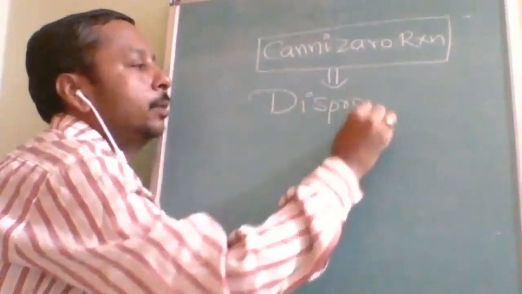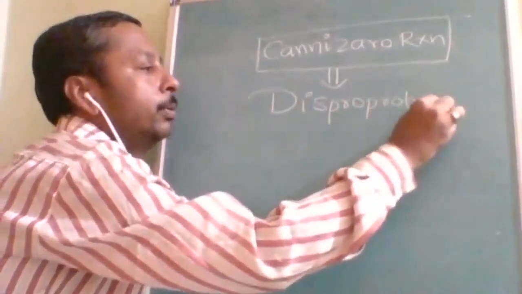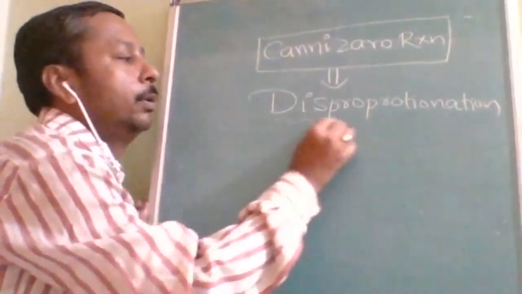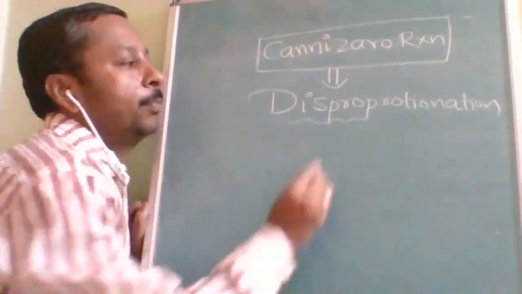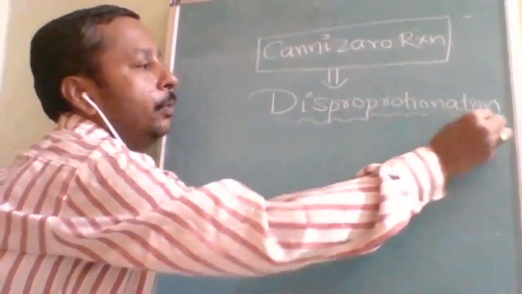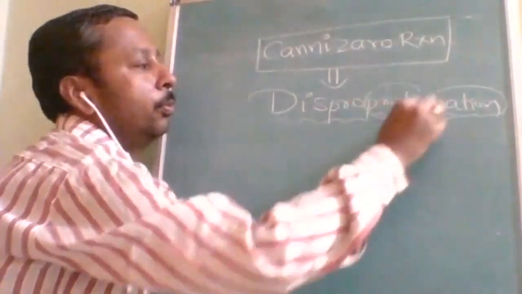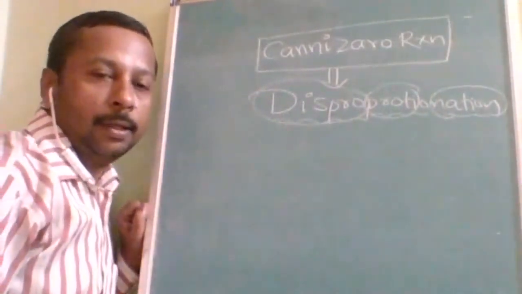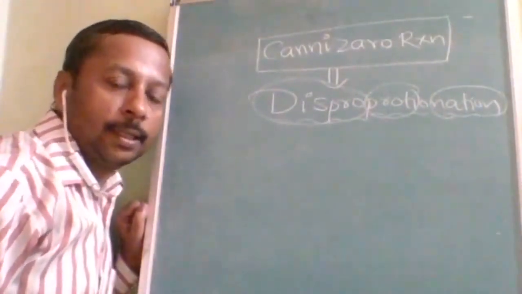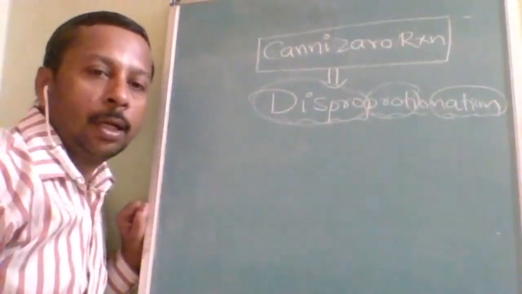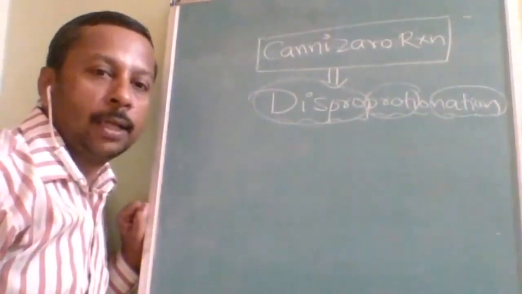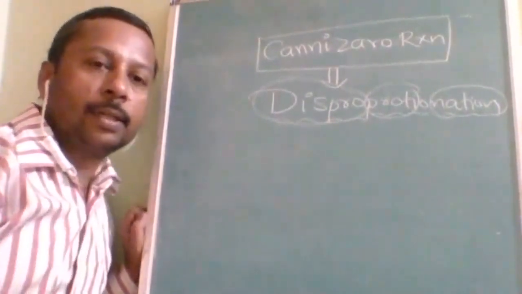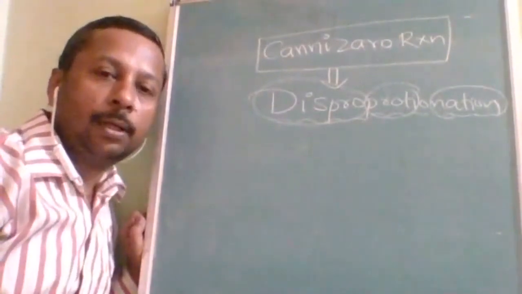Disproportionation. This is a very big word, so you have to split it and study: dis, proportion, ation. Disproportionation means a single molecule undergoes both oxidation as well as reduction. The reaction in which both oxidation and reduction take place in a single molecule is called a disproportionation reaction, like the Cannizzaro reaction.